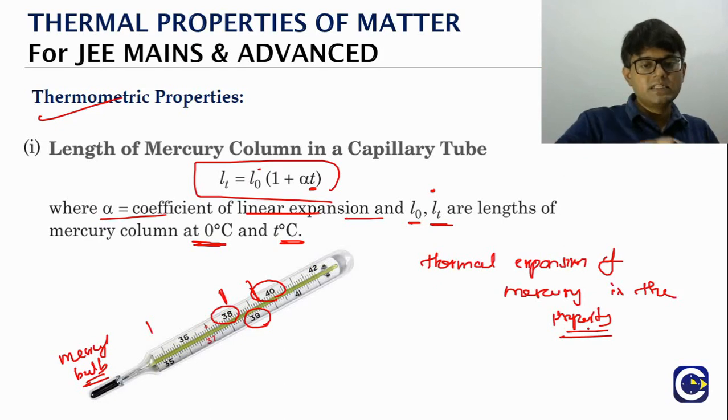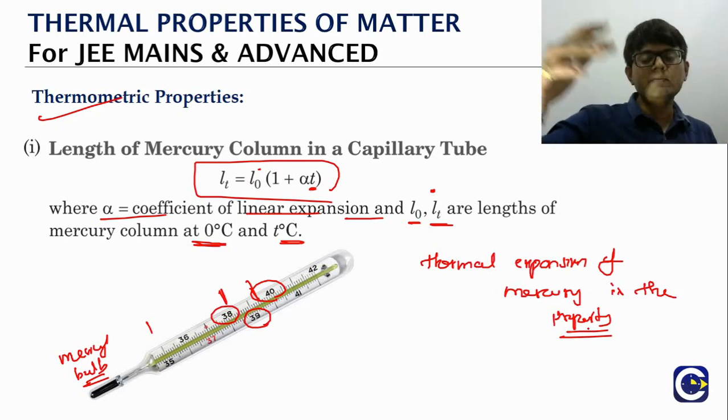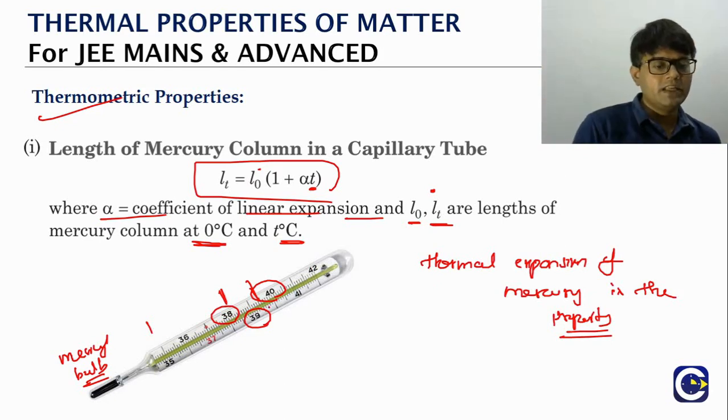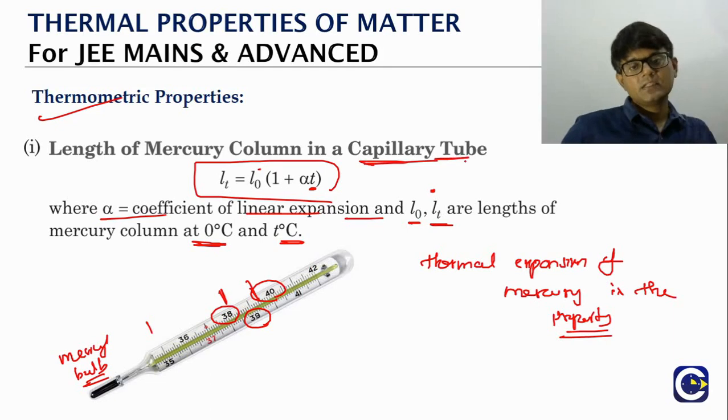Since there is linear expansion, the length of the mercury column in the capillary tube, which will be a very thin tube, changes with temperature. What is a capillary tube? We already talked about it in the properties of fluids, the capillary rise and capillary dip concept. So this is the first thermometer, which works on thermal expansion as the property we are using.